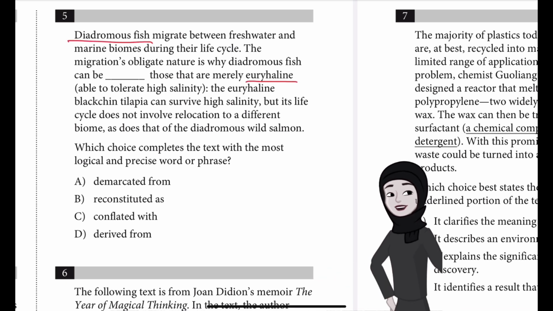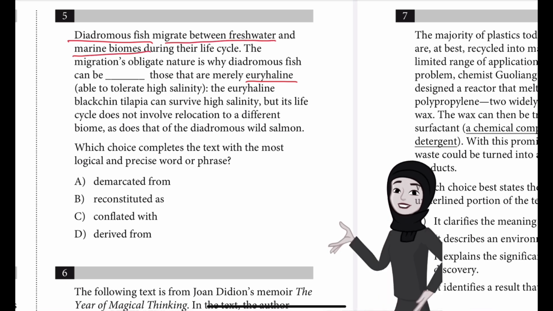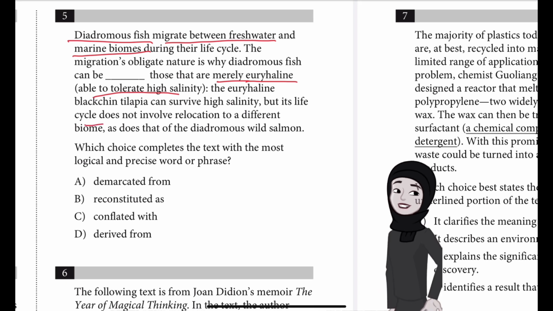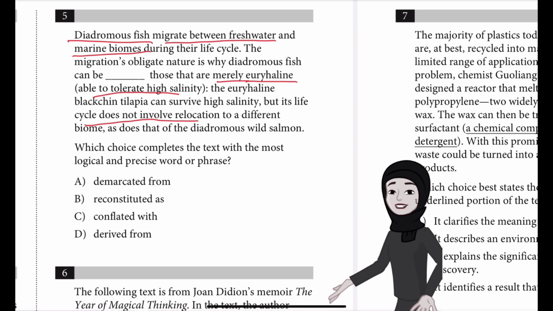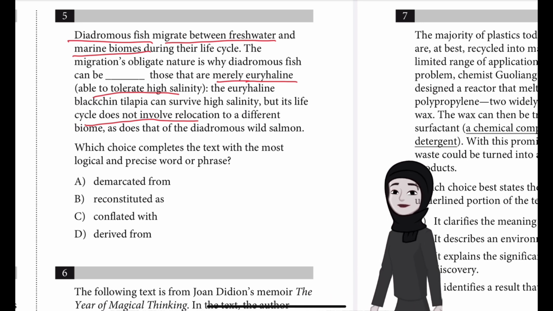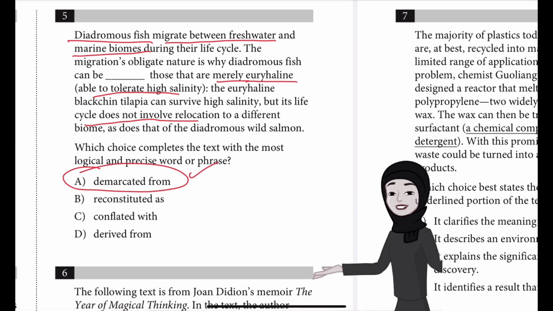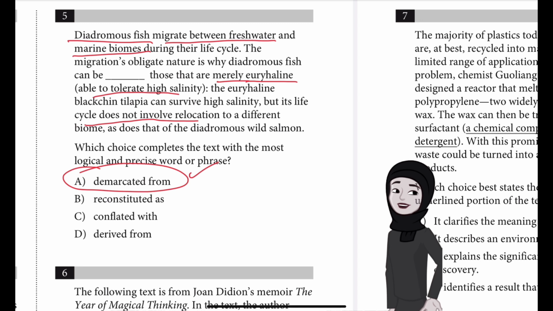One is the diadromous fish and the other is euryhaline fish. Diadromous fish is the one which migrates between freshwater and marine biomes during their life cycle. So they are migratory fish. Whereas euryhaline means they are able to tolerate high salinity, but their life cycle does not involve relocation to a different biome. So that's the difference between them. So which should we choose? If you said A, demarcated from, that is the correct answer.